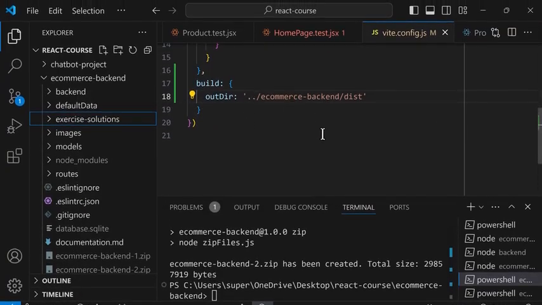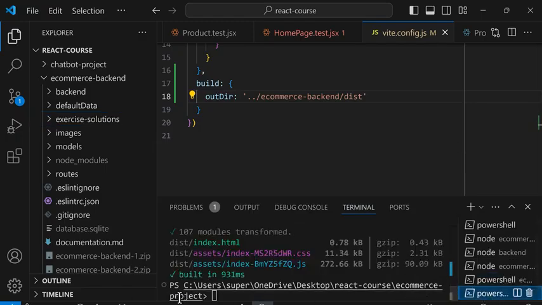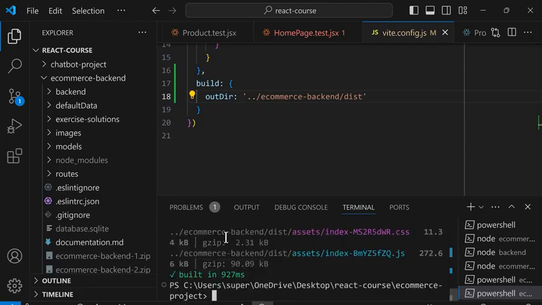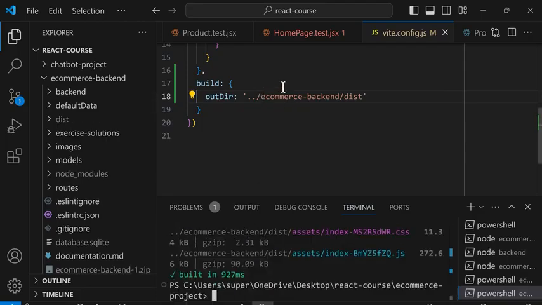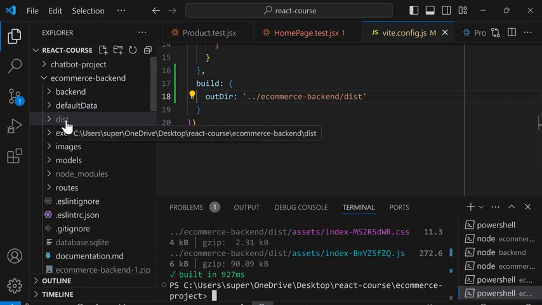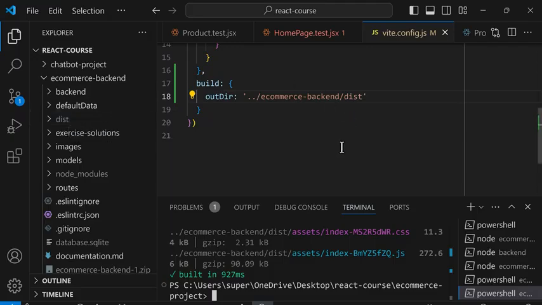So now if we go into the backend and we right click and delete this dist folder and then run npm run build, so in the command line, we'll open the tab that's running in the e-commerce project and then run npm run build and press enter. It will create the dist folder directly in here, so directly in the e-commerce backend. So this just saves a step in our process. We can also automate this process further, but I'll leave that as an exercise.